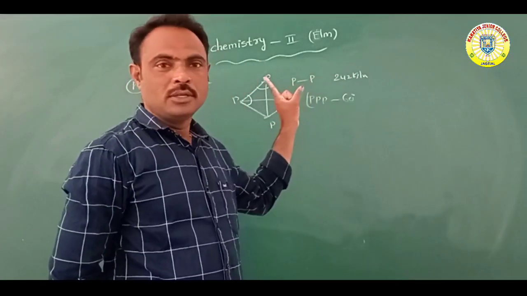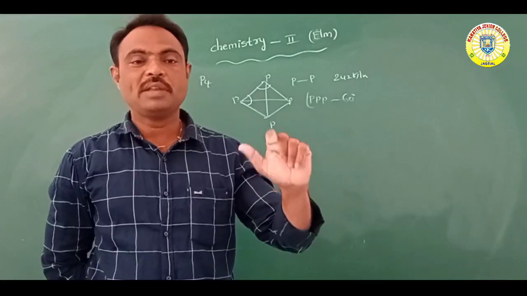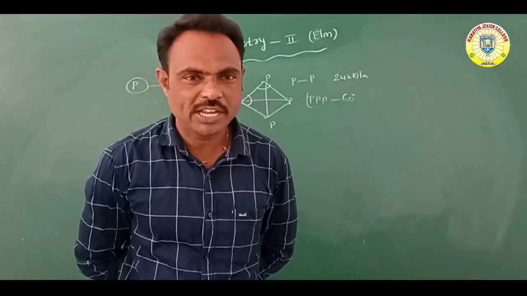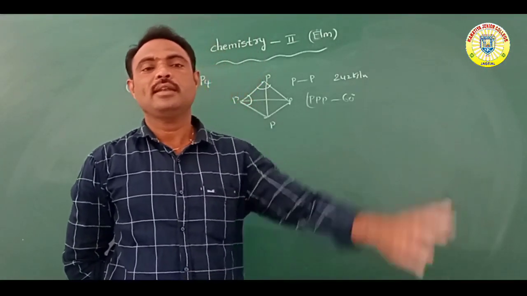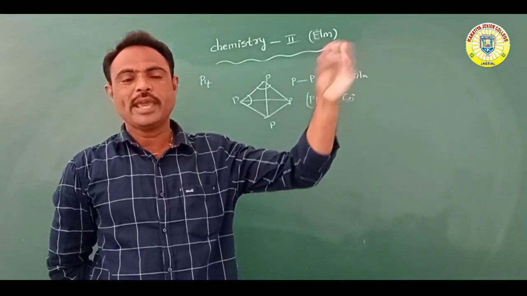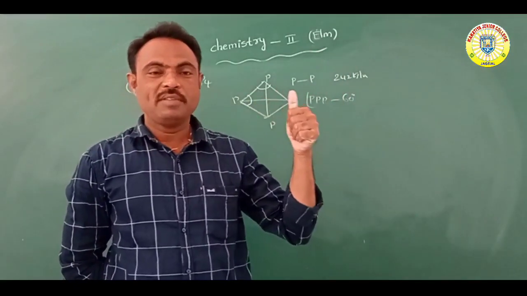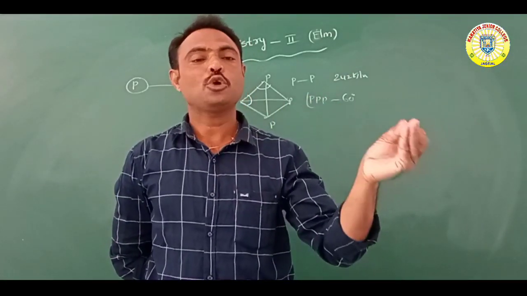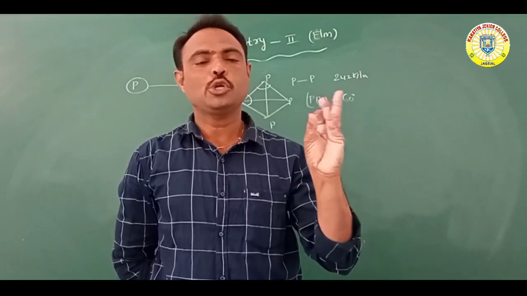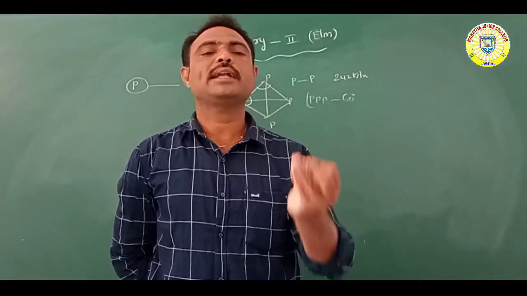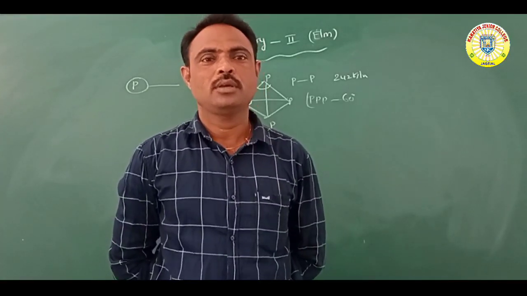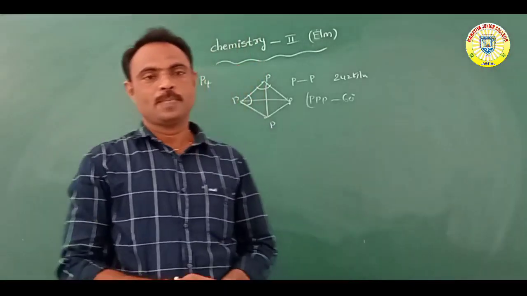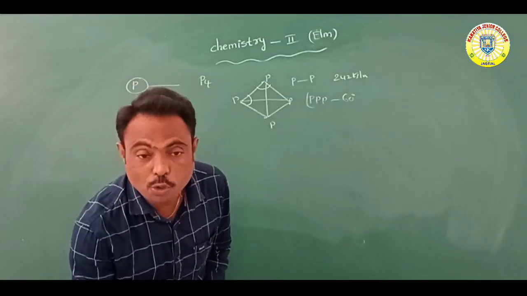But phosphorus has a tetrahedral shape, so between phosphorus atoms there is only a single bond. That bond dissociation enthalpy is lower than nitrogen's. The bond between phosphorus atoms is weaker than between nitrogen atoms. Due to this reason, nitrogen is diatomic and phosphorus is tetraatomic. So what is the allotropy of phosphorus?